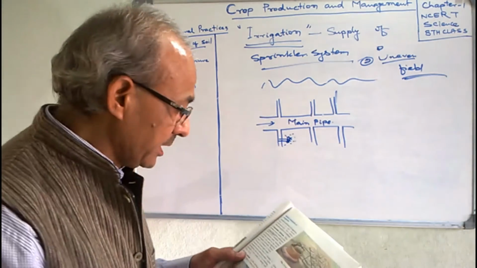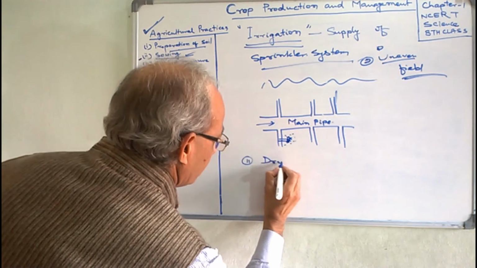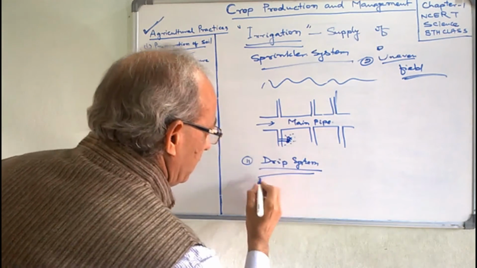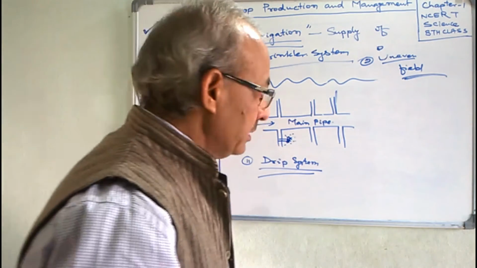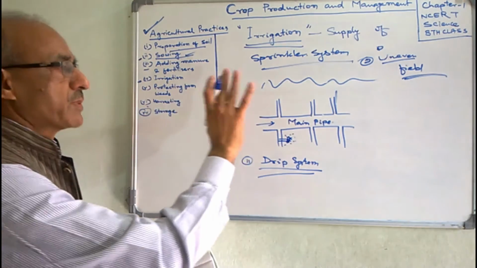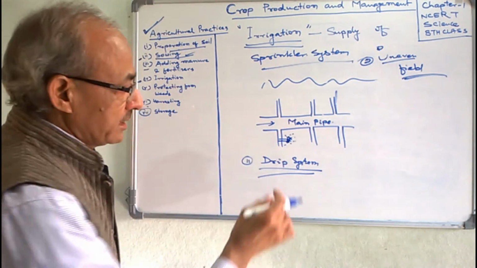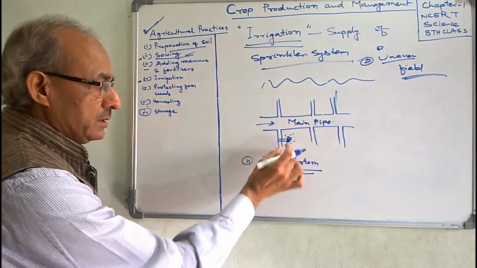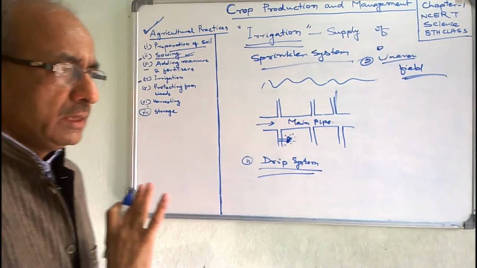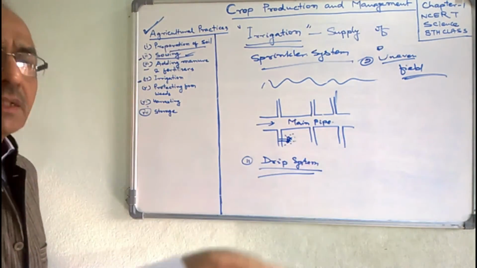Now we will discuss the drip system. The second modern method is the drip system. The drip system is somewhat similar to the sprinkler system, but one difference is that the nozzle is not there. Only there is a network of pipes in the crop fields.